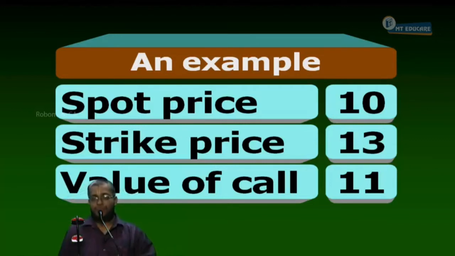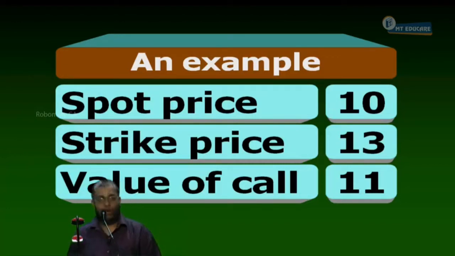Okay, now. Today two things happen. Number one is write a call, and number two is buy the share. I write a call and receive the premium, 11 rupees. And I also buy the share at 10 rupees, the spot price.